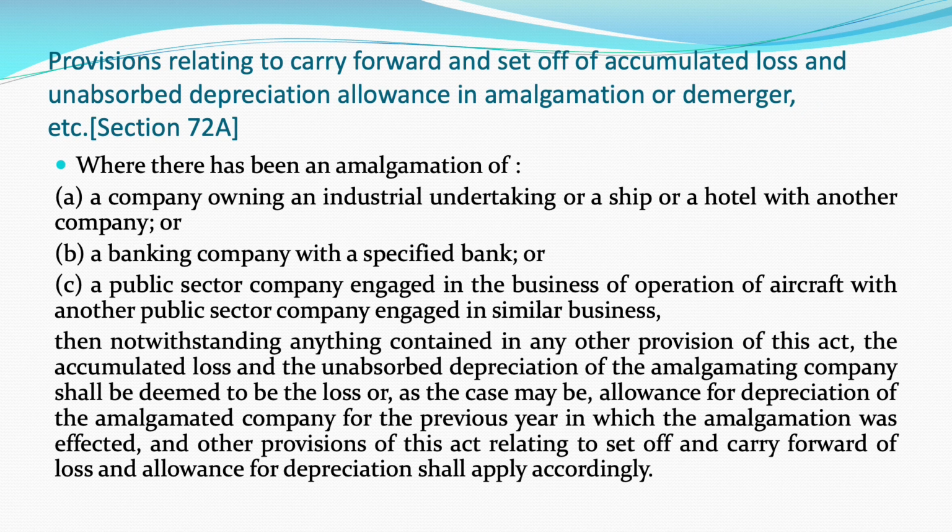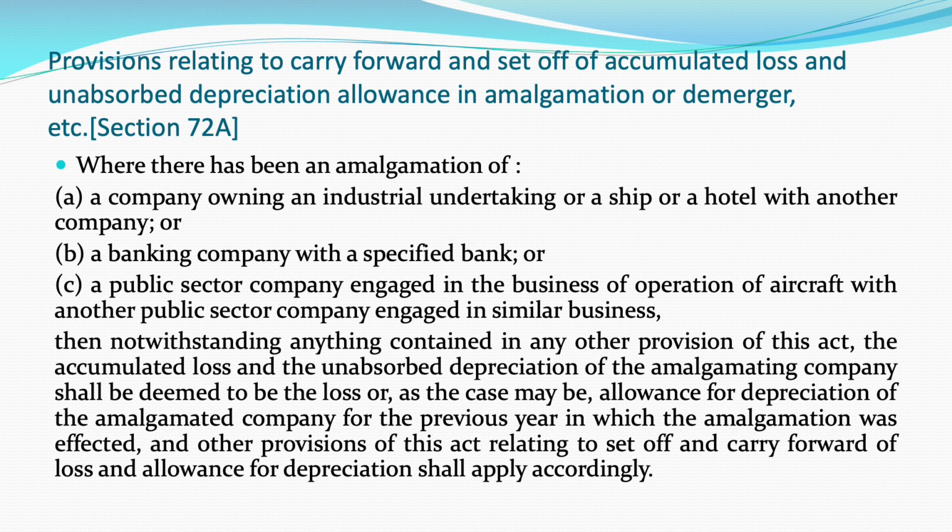There are certain provisions under Section 72AA relating to carry forward and set off of accumulated losses and unabsorbed depreciation in case of amalgamation of a banking company under a scheme sanctioned and brought into force by the central government under the Banking Regulation Act 1949.